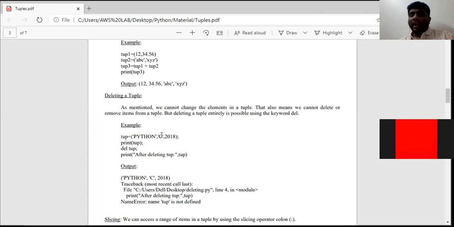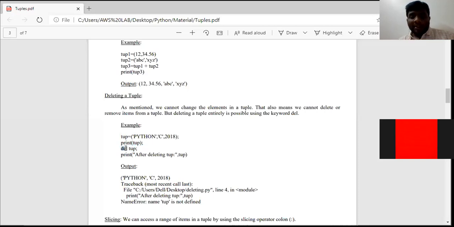We can delete the entire tuple. See here, consider TUP is a tuple variable name, and these are all the elements. So print TUP, and automatically our output will be this one. See here, we cannot delete an element Python, we cannot remove an element C, we cannot clear all these elements. But what we can do is delete the entire tuple by using the keyword called del.